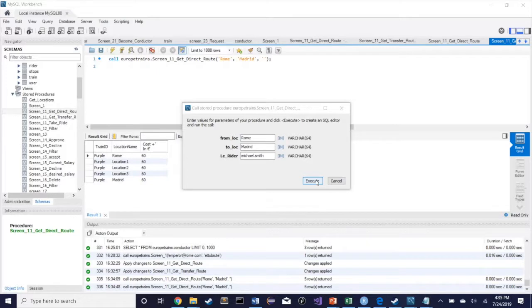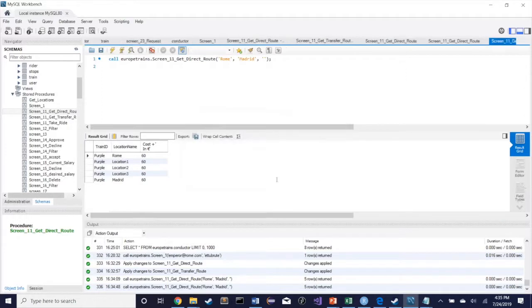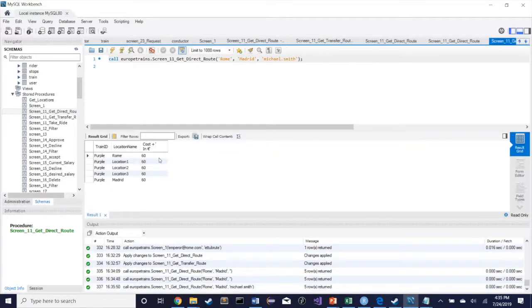Grant back here to help Michael with his new train route. Now, unfortunately, Rome and Madrid both have 2 routes, so finding a direct transfer will require us to have a second stored procedure because we were unable to program a distance algorithm in SQL. In the real world, these would probably be combined. Regardless, we'll now find Michael's new trip from Rome to Madrid, and you can see now, since he made a new train, there is a direct transfer, but because that new train is high speed, the cost per stop is also increased.